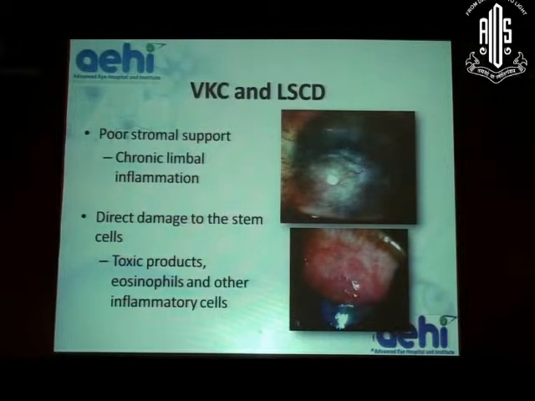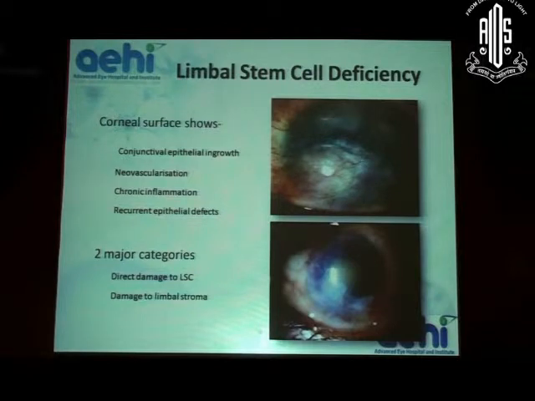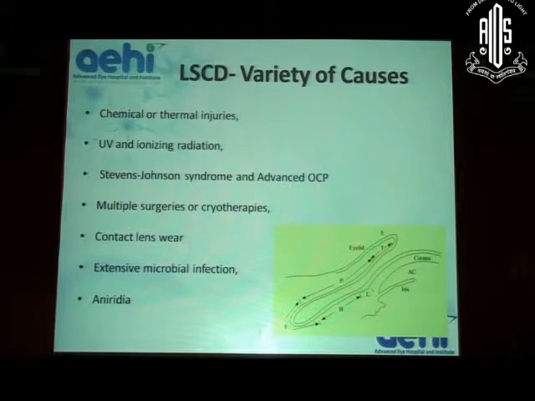The reason VKC can lead to limbal stem cell deficiency is because of two mechanisms. One is poor stromal support, which can cause chronic limbal inflammation and damage to limbal stem cells. Secondly, there is direct damage to stem cells due to the toxic products released in this allergy. And limbal stem cell deficiency, as we all understand, is a group of disorders where there is a conjunctivalization of the cornea, neovascularization, chronic inflammation of the surface, and frequent epithelial defects. Again, all these disorders which cause limbal stem cell deficiency can either cause direct damage to the stem cells, or cause poor stromal support which leads to damage to the limbal stem cells.